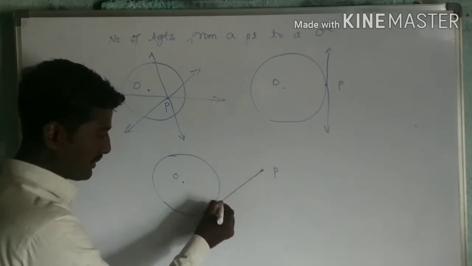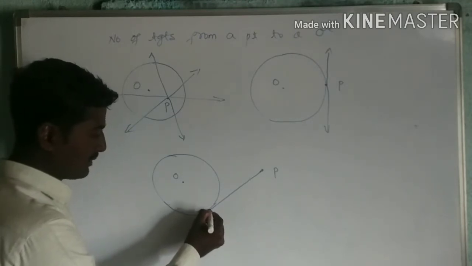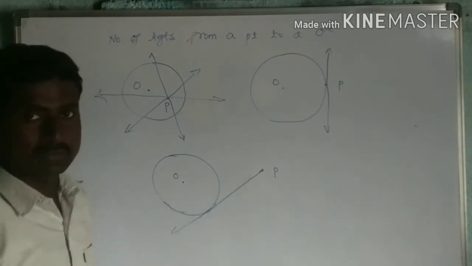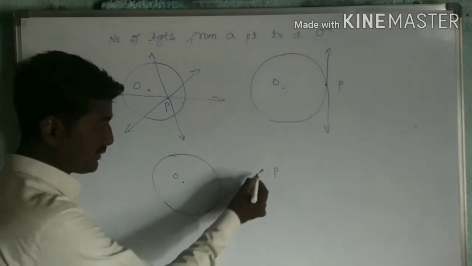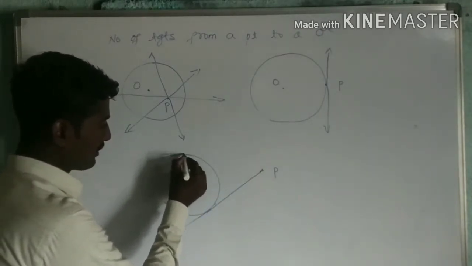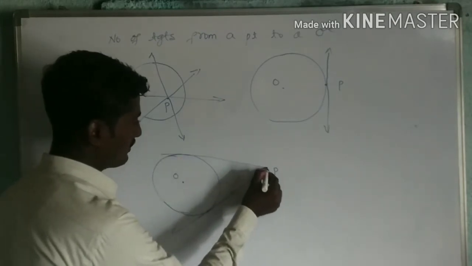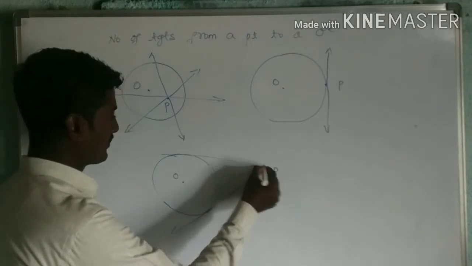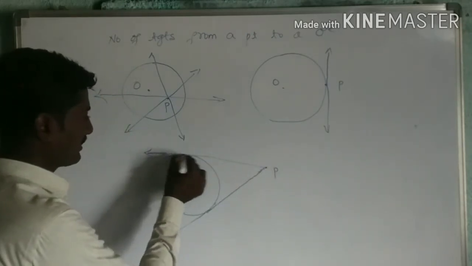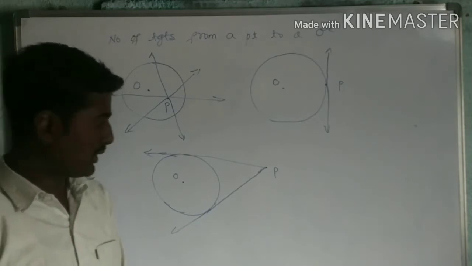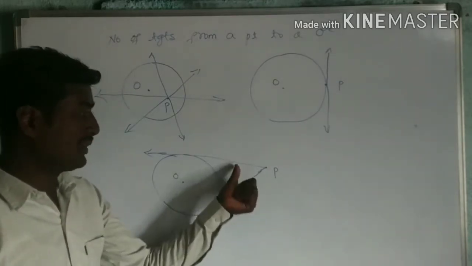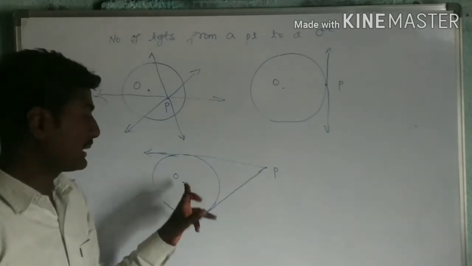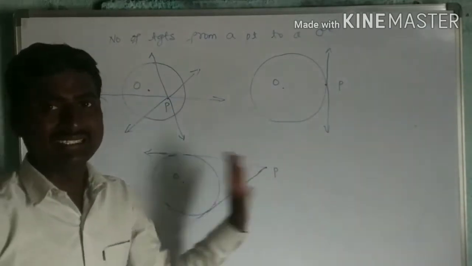A tangent must pass through only one point. So this is one tangent from this point. Another tangent I can also draw like this. So this is another tangent. So there are a maximum of 2 tangents I can draw from a point if that point P is outside the circle.